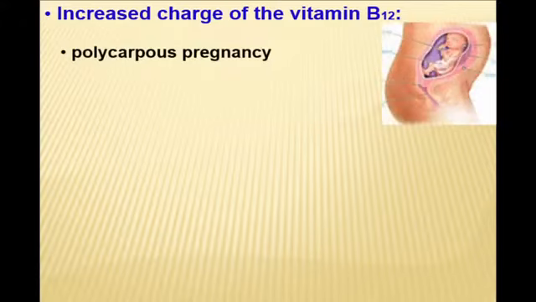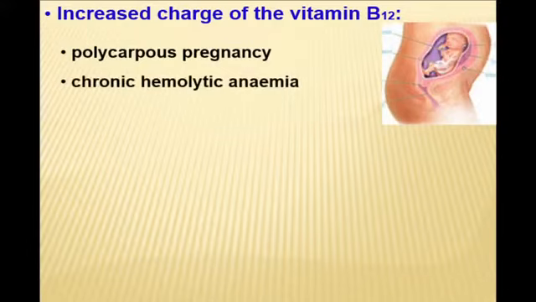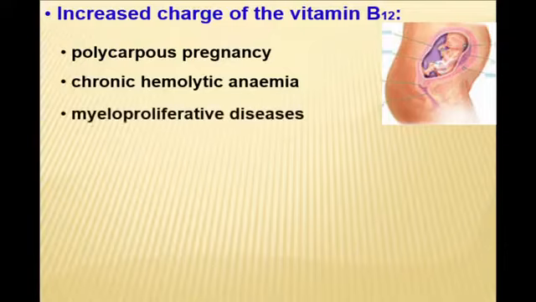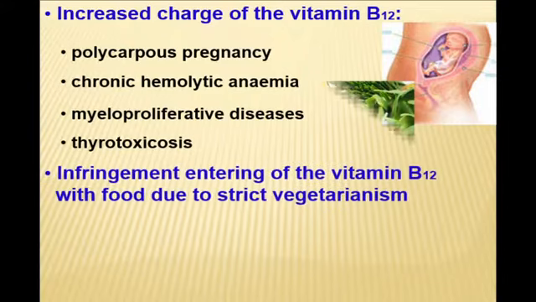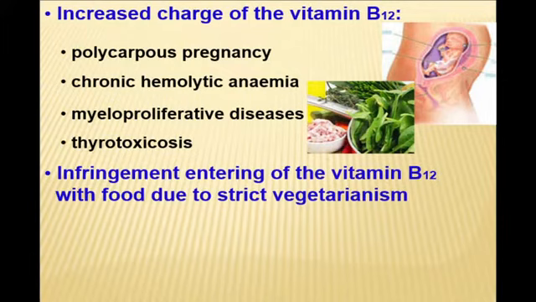We must remember about control of the pregnant woman, especially in polycorporous pregnancy, which is a provoking factor of iron and B12 deficiency anemia. And hemolytic anemia accompanied with secondary vitamin B12 deficiency because of intensive destruction of erythrocytes. We must remember about myeloproliferative diseases and thyrotoxicosis, which are often accompanied with vitamin B12 deficiency anemia.